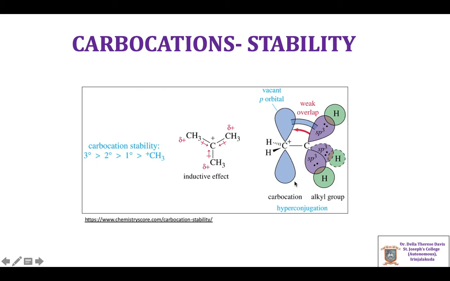In the case of hyperconjugation, the carbon bearing positive charge in the carbocation has a vacant p orbital which can form sigma-p hyperconjugation in the molecule. This is a weak overlap, and due to this hyperconjugation effect, the stability of tertiary carbocation can be explained.